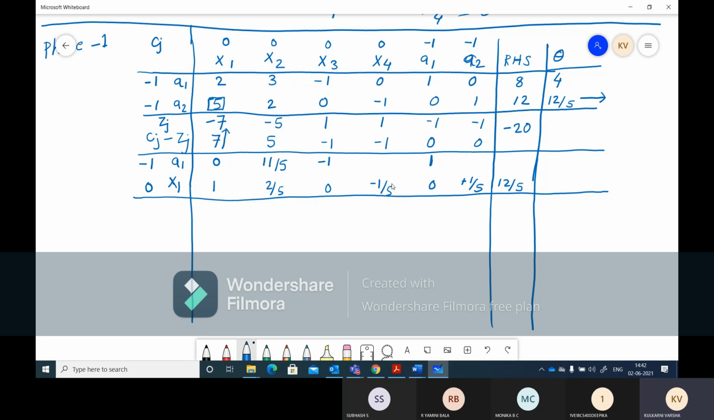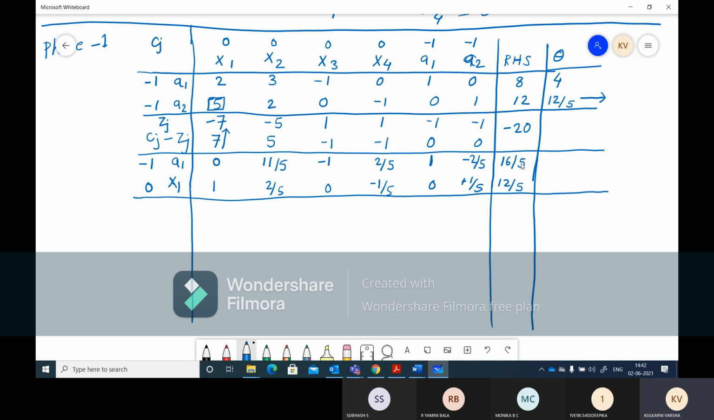Same way, multiply this by 2. So we'll get -2 by 5 and subtract it from 0. So 0 minus -2 by 5, so we'll get positive 2 by 5. Same way, 0 minus 2 by 5, so we'll get -2 by 5. And here, if we multiply this 12 by 5 by 2, we get 24 by 5. 8 minus 24 by 5 will give 16 by 5.